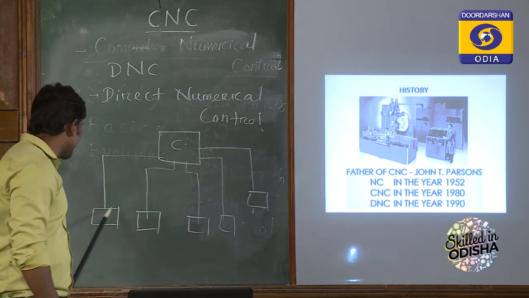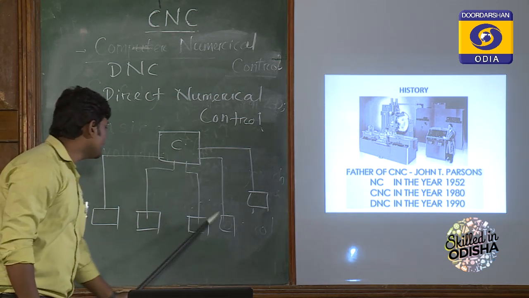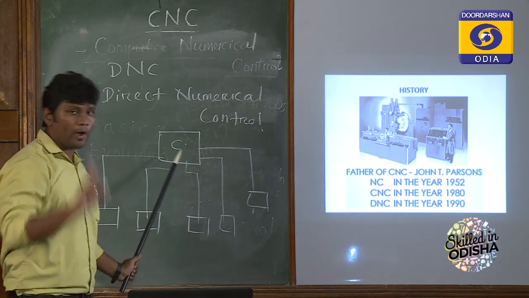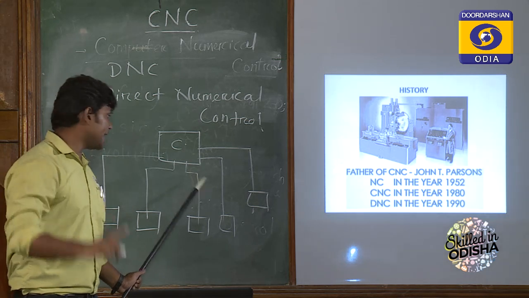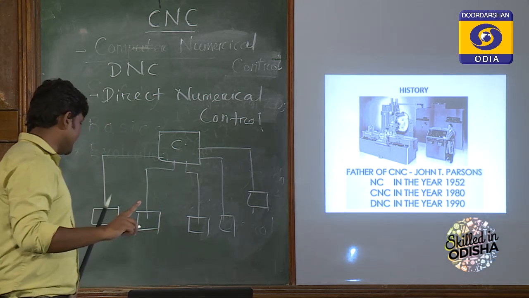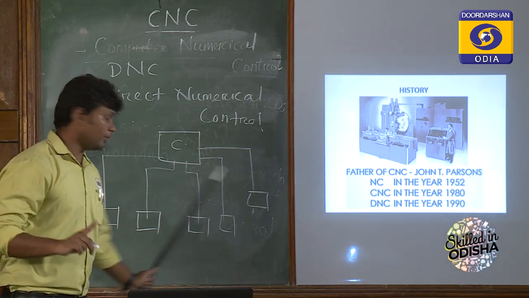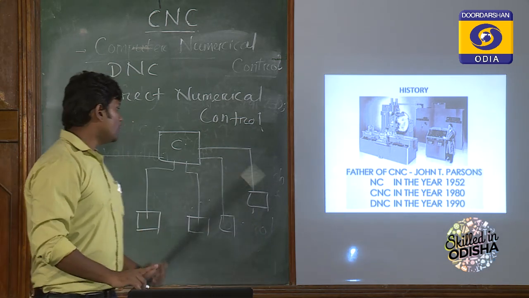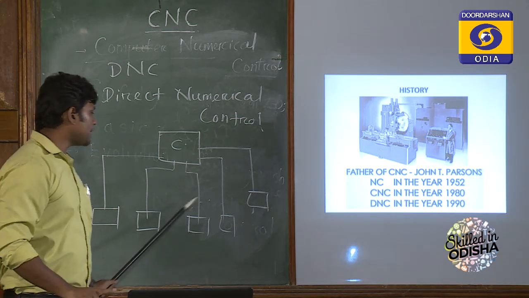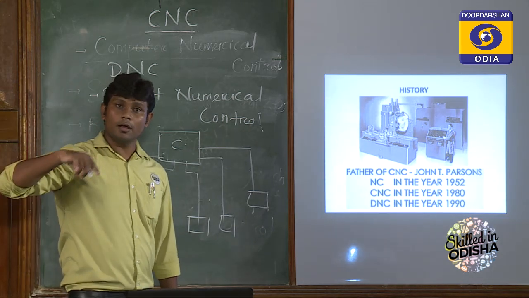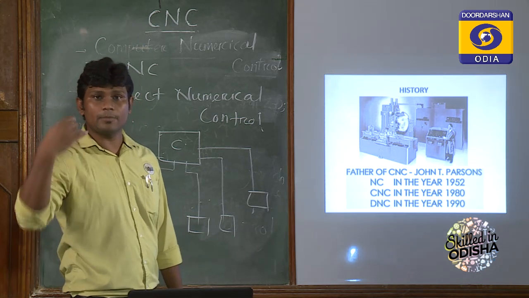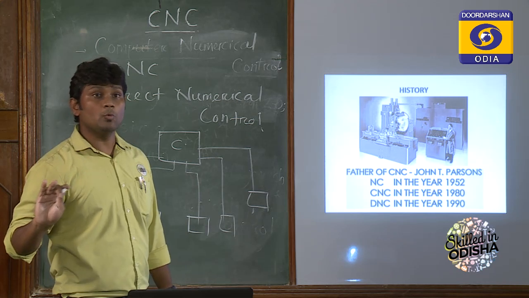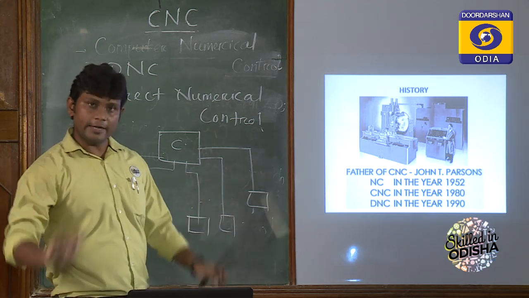This computer is connected to 5 CNC machines. And with the help of the one computer, you can send one program to the different machines, and at once you send the program to the 5 machines, these 5 machines can convert those programs into some electrical pulses and can execute any type of machining operation without any human interference.